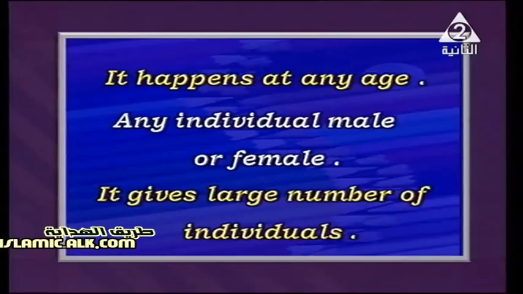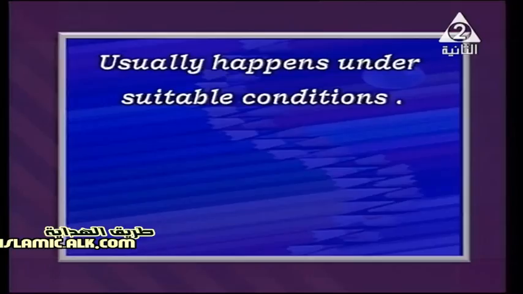On the other hand, it is very contradictory to sexual reproduction. Sexual reproduction gives us a small, few number of individuals, while asexual reproduction gives us a large number of offspring. And what else? It usually happens under suitable conditions.